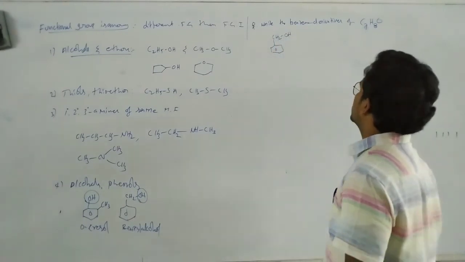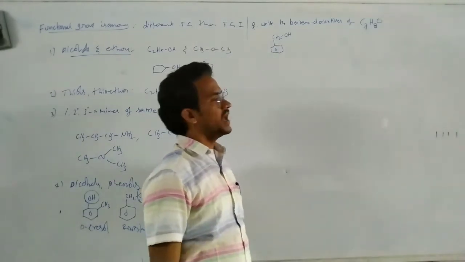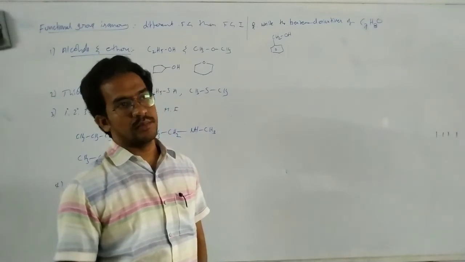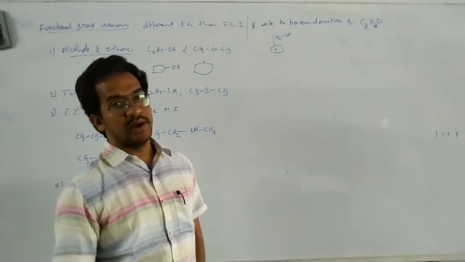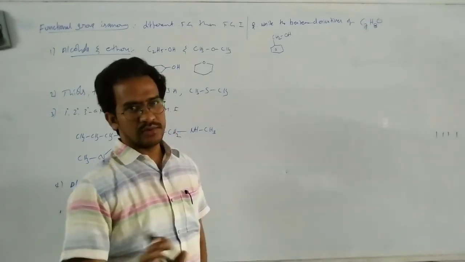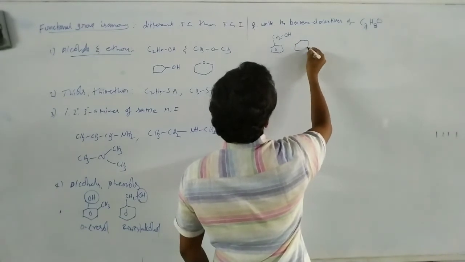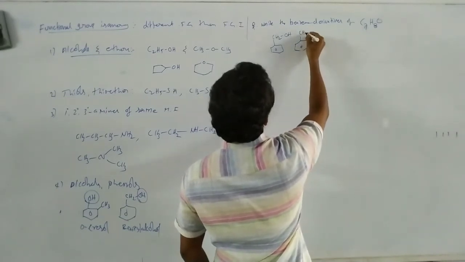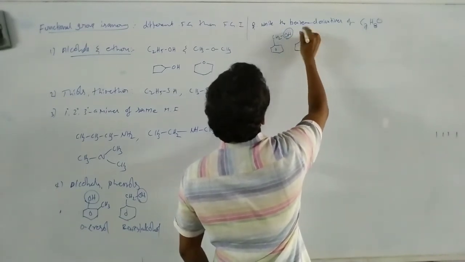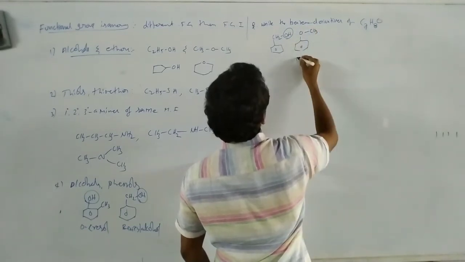Okay, C7H8O benzene derivative, otherwise aromatic isomers. So benzyl alcohol is one of the structures for that compound having this molecular formula. Now from this one we can write like this, CH3. Here alcohol is there. Now we can write the ether also.